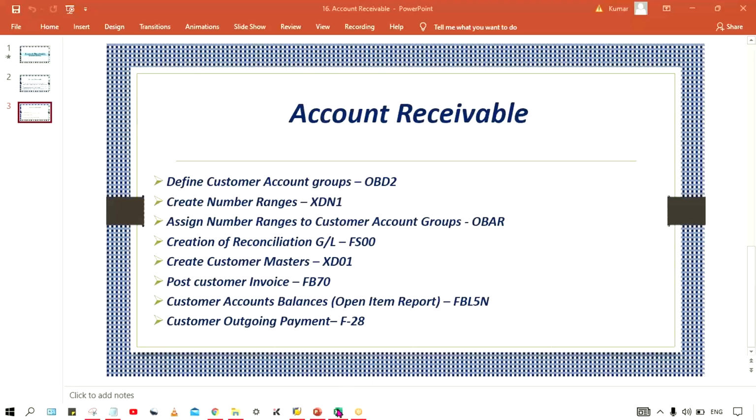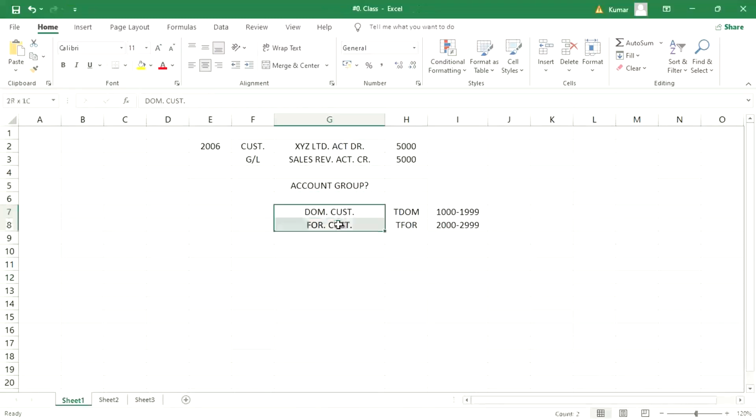So as I said, account groups mean only two things. Now, if the client wants to know the overall receivable from domestic customers and the overall receivable from foreign customers, then two different reconciliation accounts are supposed to be created. That is one thing.